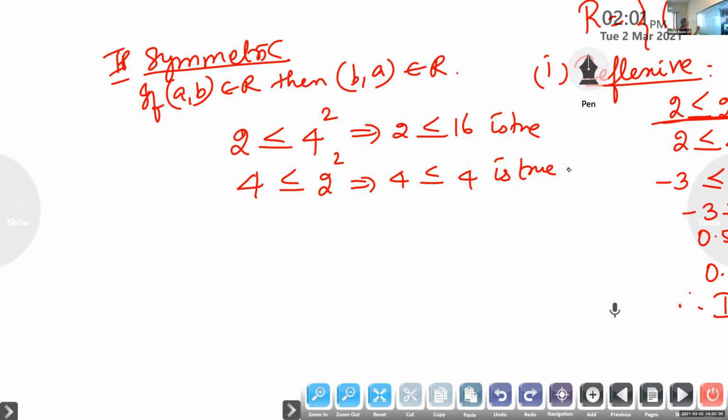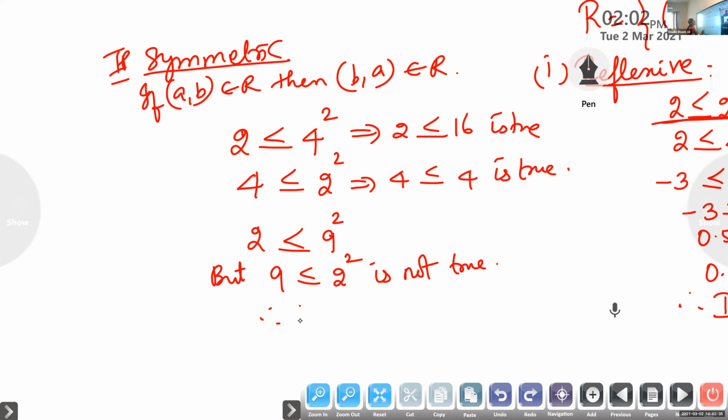You take some other number. Suppose I take 2 and 9. 2 is less than or equal to 9 square, is it correct? Whether 9 is less than or equal to 2 square? No, ma'am. Okay, you take one number smaller and the other bigger and check. 2 is less than or equal to 9 square, but 9 is less than or equal to 2 square is not true.